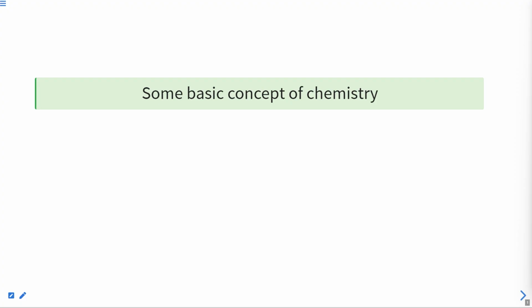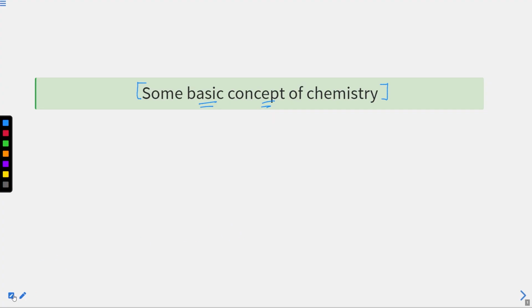In this class, we are going to discuss some basic concepts of chemistry. This is definitely an interesting chapter, and it is for clearing our basics, so that we can get an introduction. What is chemistry, and what are the basic concepts of chemistry? We will be discussing these points in this chapter, and we will use these concepts in the upcoming chapters of class 11th and 12th as well.